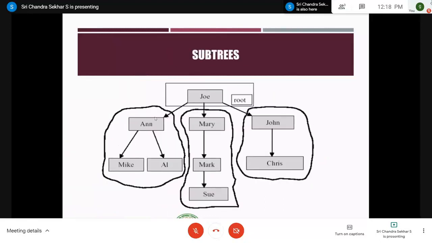Coming to subtrees, as I told you, this particular thing is one subtree of Joe, and this is another subtree of Joe, and this is another subtree of John, right? You can also have subtrees for Mary. What is the subtree for Mary? It is nothing but Mark and Sue.